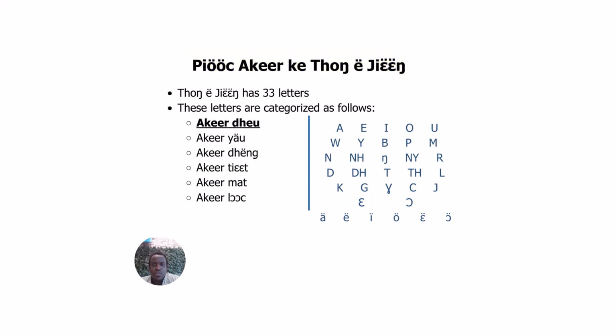As I said before, Thoŋ has 33 letters, all of them here, and each of the letters belongs to a category: Akeer Dheu, Akeer Yao, Akeer Deng, Akeer Tiet, Akeer Mat, Akeer Lodge. The first group that we'll do today is called Akeer Dheu. We'll talk about what they mean and which of the letters belong to Akeer Dheu.